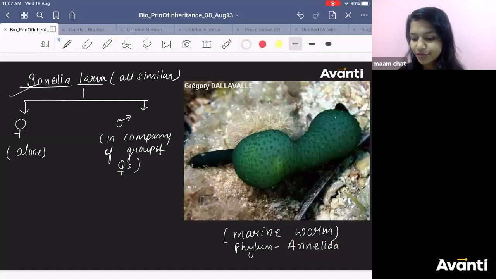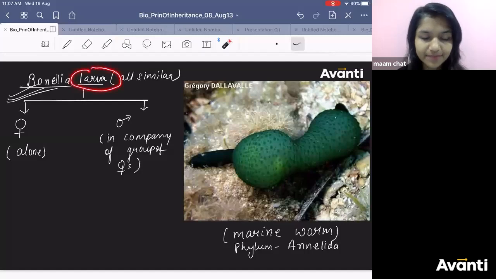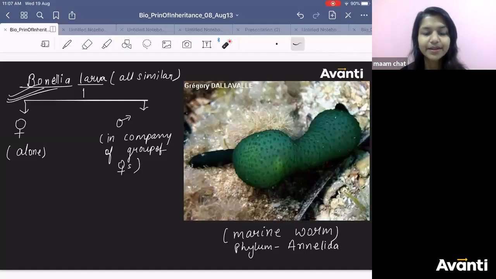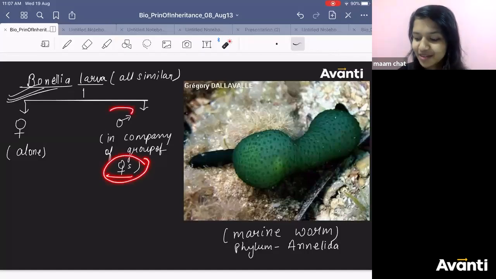This question has come before in your previous exams. Bonellia. The larva of Bonellia looks similar. But when this larva is developing along with females, you know what it becomes? It becomes male.